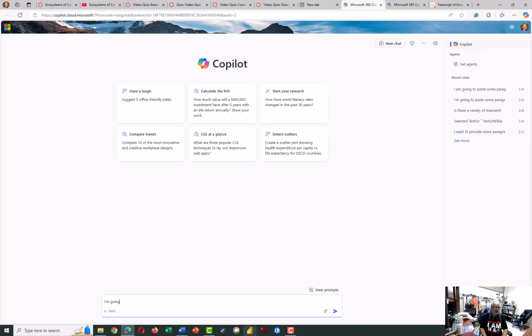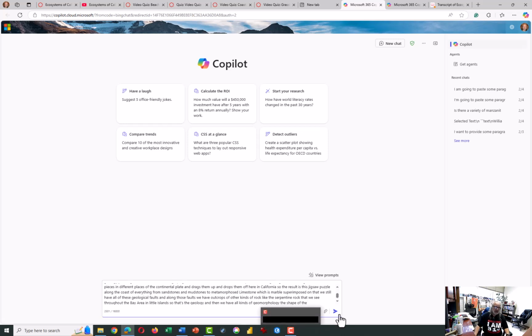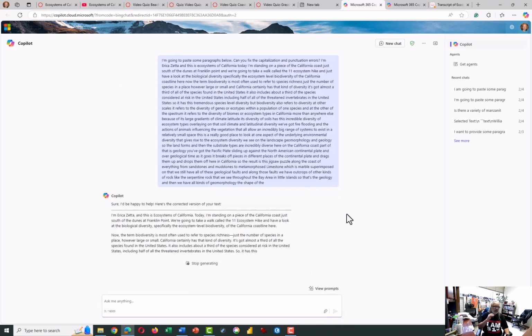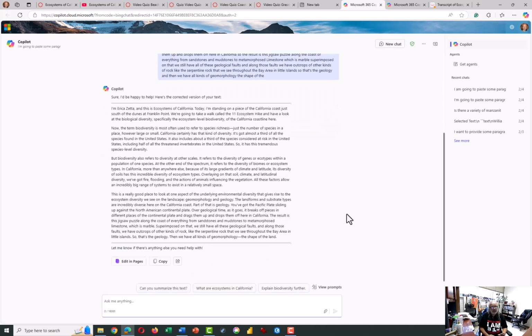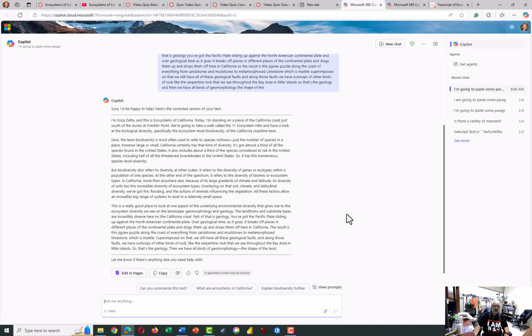I give it a directive, like, I'm going to paste some paragraphs below. Can you fix the capitalization and punctuation errors? And then I just paste that in below, and it does a reasonably good job of fixing it up so that it can be used.